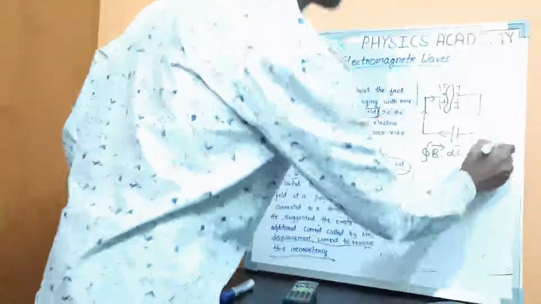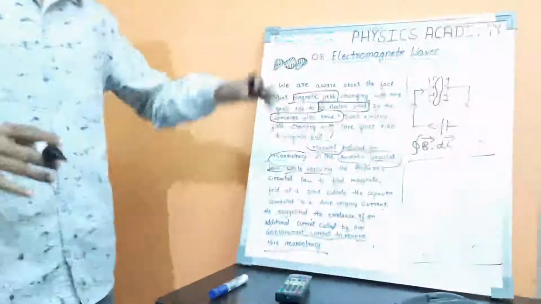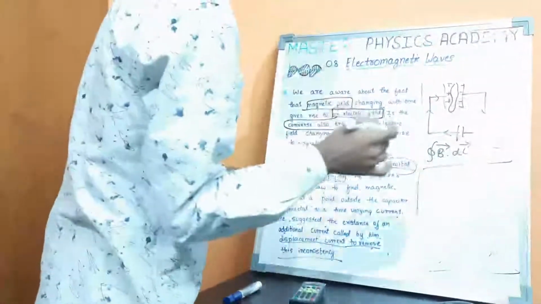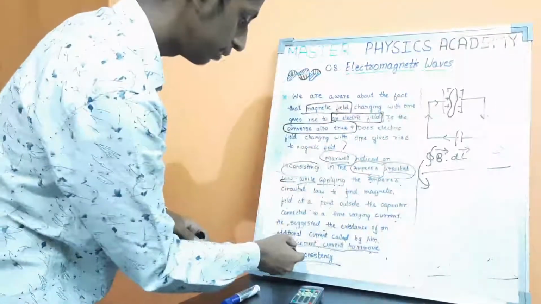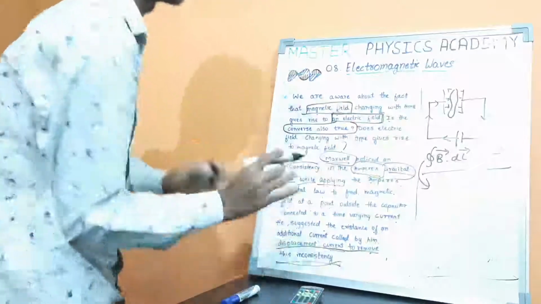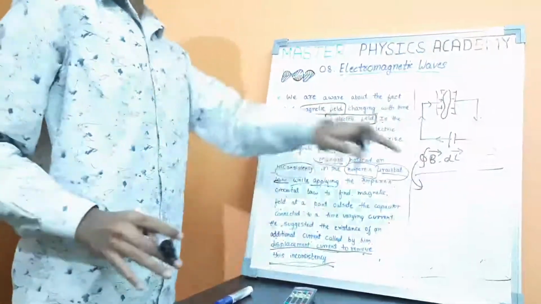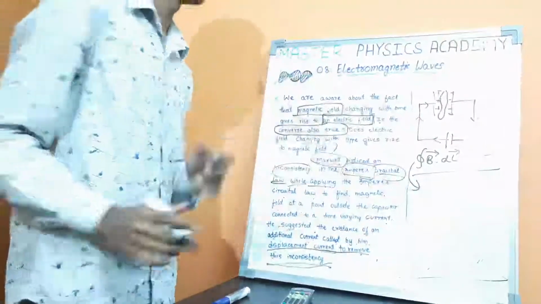Okay, I will tell. B dot dl is not equal to 0. This made the inconsistency for Ampere's circuital law. He proposed displacement current to remove this inconsistency, and then the formula fits very well.